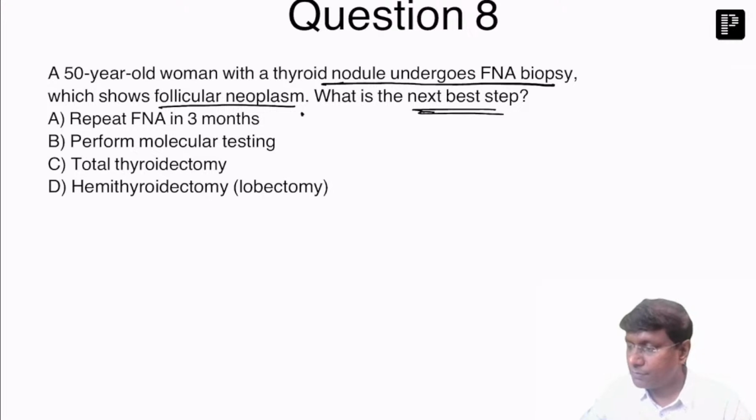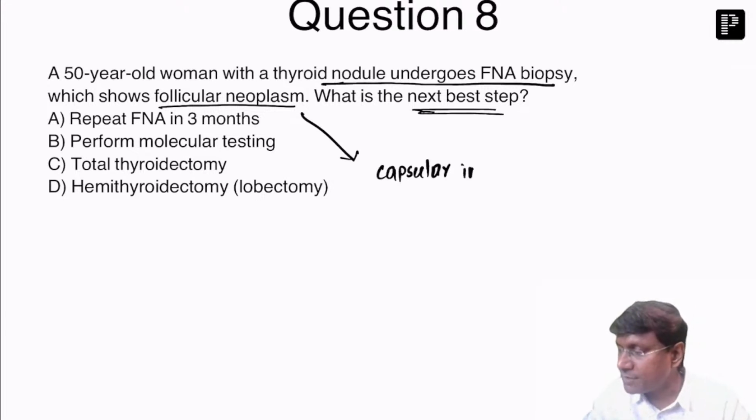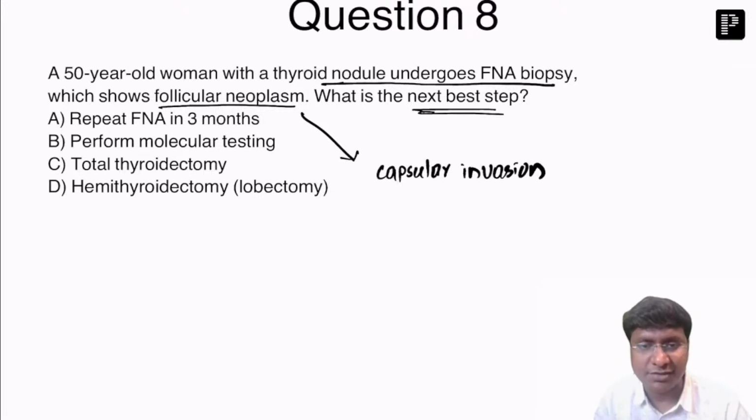So the FNA biopsy shows follicular neoplasm. See, follicular neoplasms require histological examination. Why do you need to do histological examination? In order to check the capsular invasion, right?